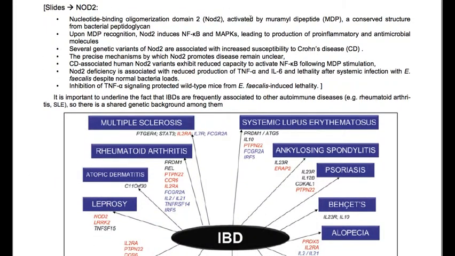NOD2. Crohn's disease associated human NOD2 variants exhibit reduced capacity to activate NF-kappa B following MDP, which is muramyl dipeptide stimulation. NOD2 deficiency is associated with reduced production of TNF-alpha and IL-6 and lethality after systemic infection with E. faecalis despite normal bacterial loads.